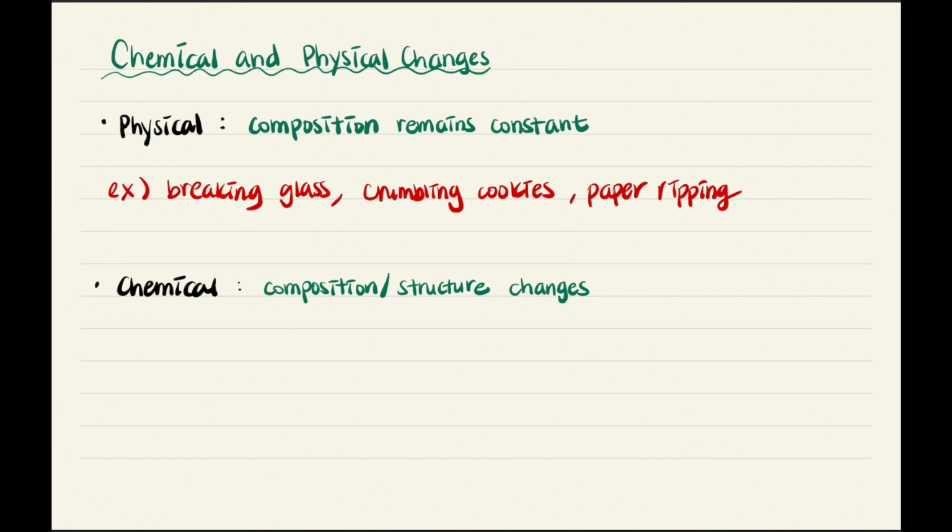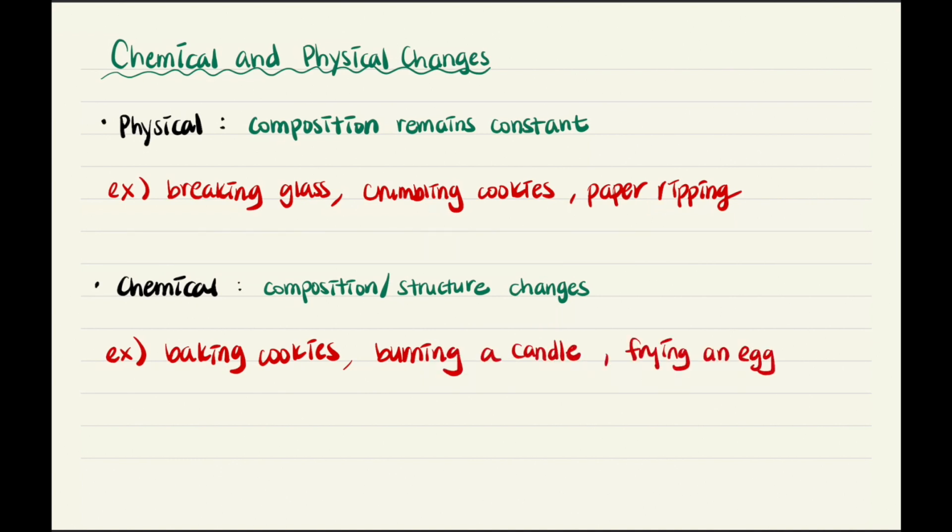Now, for a chemical change, there is a new substance that's being formed. For instance, baking cookies, burning a candle, frying an egg. So those are some examples of chemical changes.